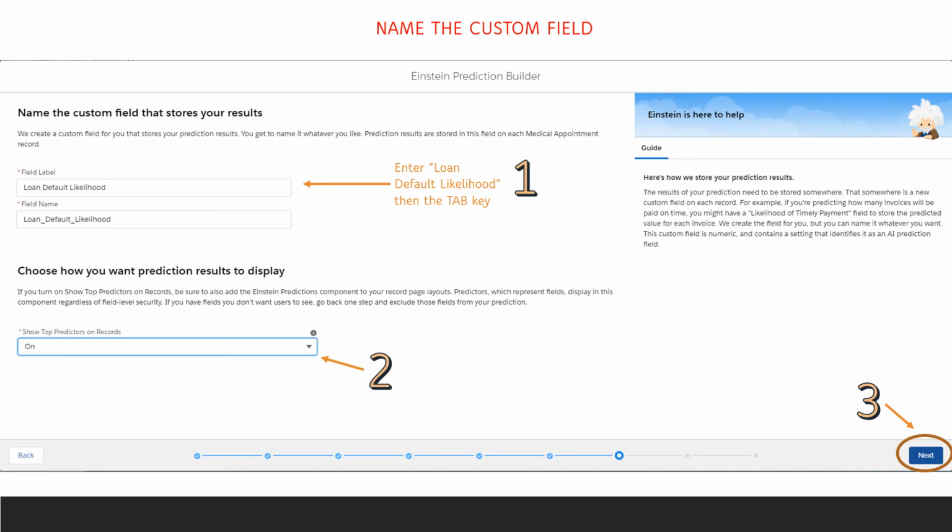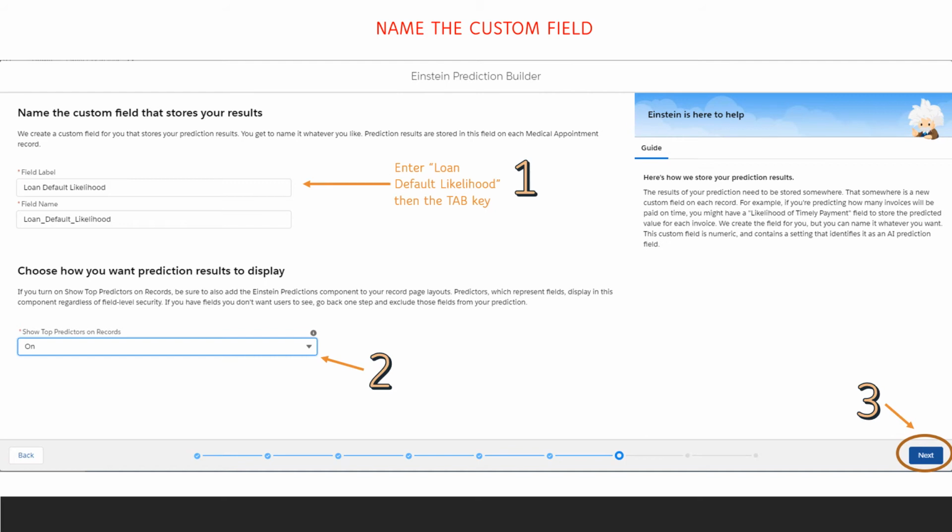At this step, we now have to create the field in which the builder will store its prediction. This field is going to behave like any other custom field. You're going to be able to apply field level security. You'll be able to add it to list views, page layouts, reports, or even pull it into Einstein Analytics. The only difference is that you can't update it. So for a yes/no prediction, using the words likelihood or probability could be helpful when you decide the name of the field where you want to store your results. We'll use the field label Loan Default Likelihood, and then we'll hit the Tab key.